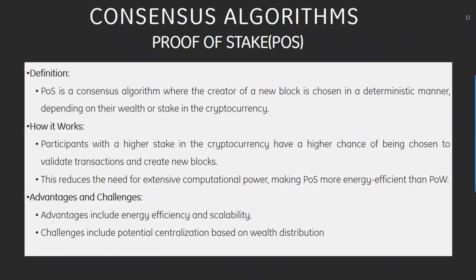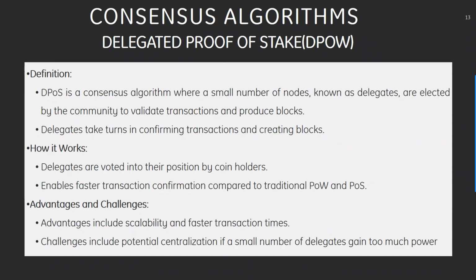This reduces the need for extensive computational power, making POS more energy efficient than POW. Then we have advantages and challenges. Advantages include energy efficiency and scalability. Challenges include potential centralization based on wealth distribution.